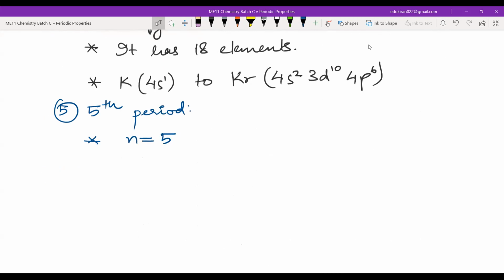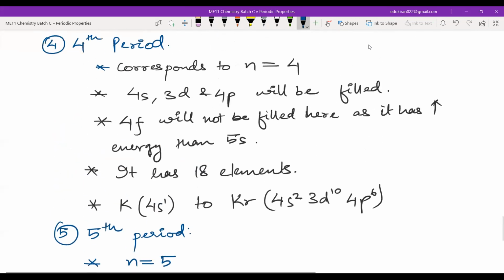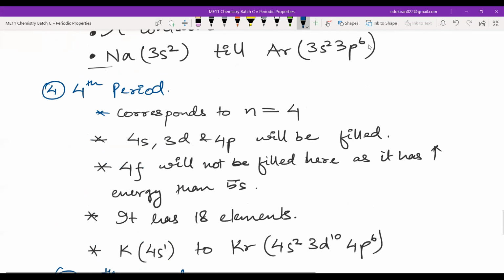Now, what are the orbitals that will be filled here? 5s first. 4f and 4s? 4p is already filled.